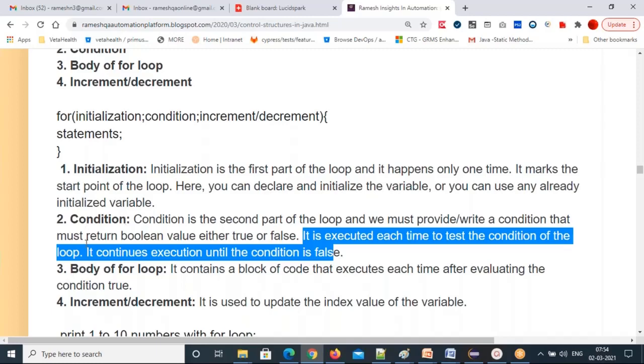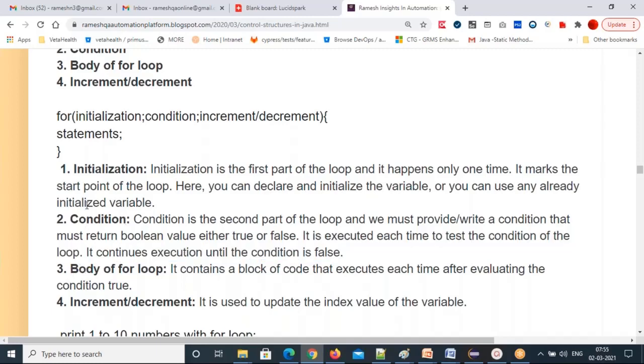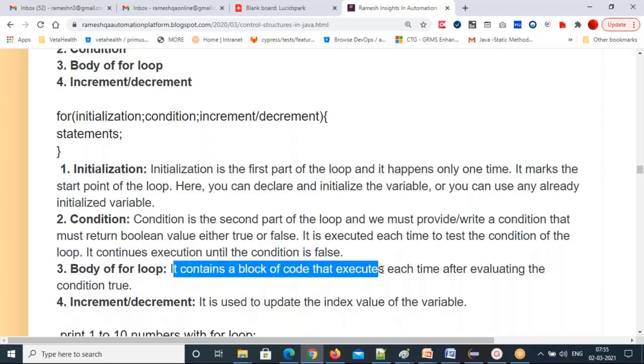Next, after the condition part, where does it go? The body of the for loop. Once the condition is true, directly the cursor will jump into the body, and the body statements will be executed, right? After evaluating the condition as true, the cursor will come into the body. Don't go to the third part.